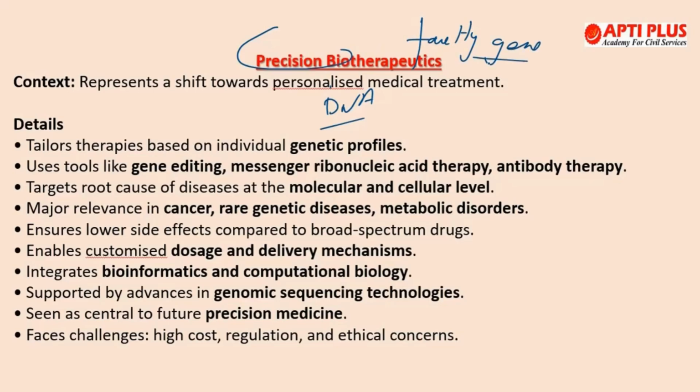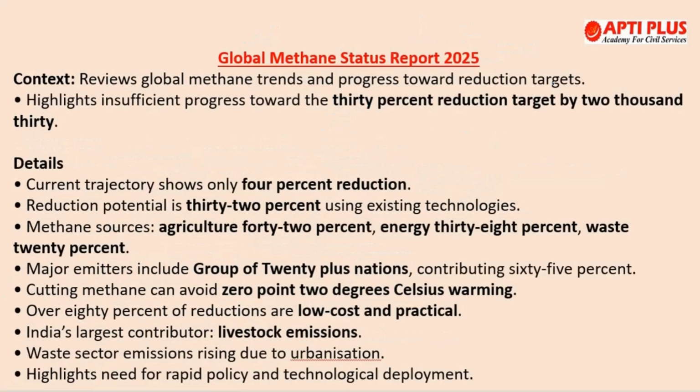Precision medicine, which we have studied earlier also. So the treatment is personalized rather than one size fits all, or just like hitting the medicine in the dark. The treatment is personalized with correct doses and delivery for each patient. So of course it has applications in cancer, genetic disorders, metabolic and heart diseases, and rare and infectious diseases as well. Okay, now moving to the next topic, Global Methane Status Report 2025.